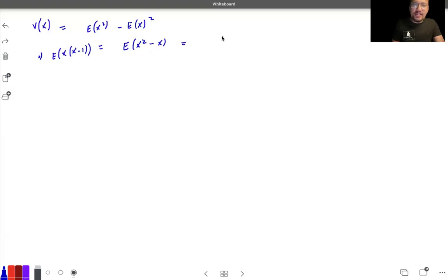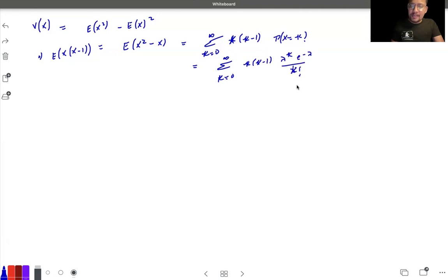So if you go for this derivation, summation k running from 0 to infinity, and we are having x, or maybe k, as we are using k into k minus 1, and probability function P(X equal to k). Okay, start inputting the values. So I'm going to get k running from 0 to infinity, k into k minus 1, and we are having lambda raised to the power k, e raised to the power minus lambda, over k factorial. Yeah, that's what I'm getting.